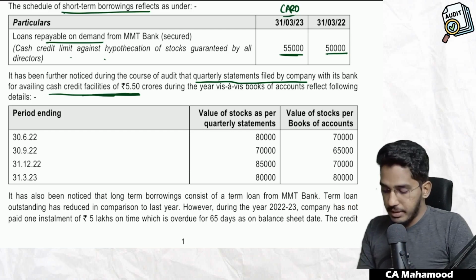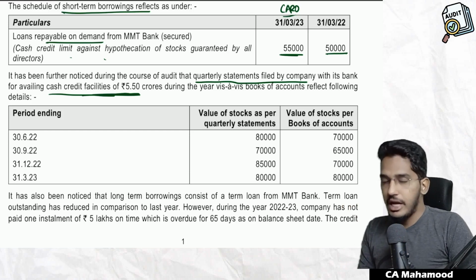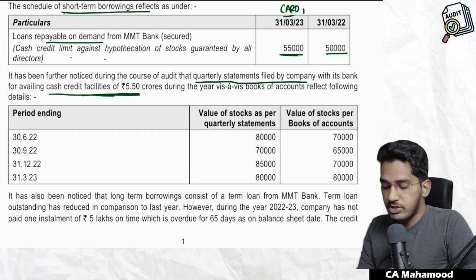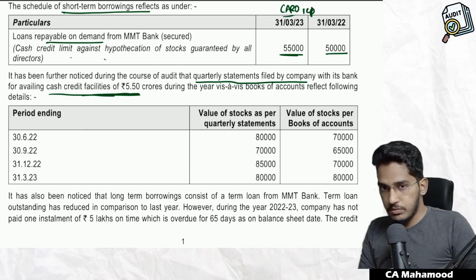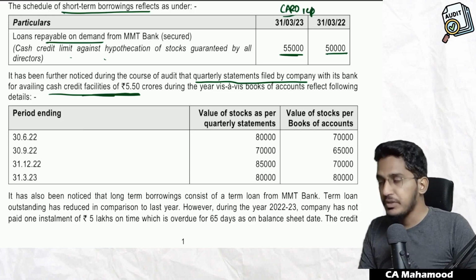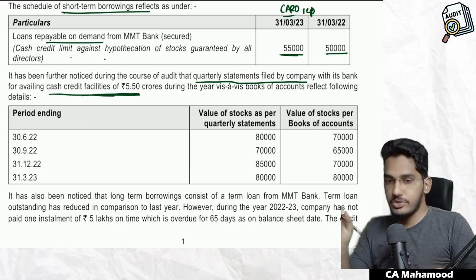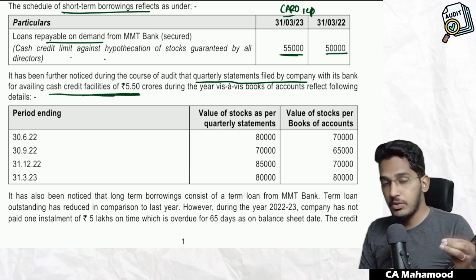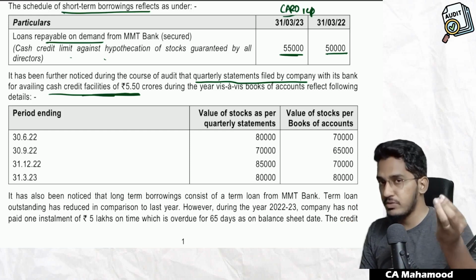Let us come back. As I discussed in the audit reporting chapter, when we were understanding CARO reporting requirements, in case you obtain short-term borrowing, especially a cash credit facility, you have to submit quarterly stock statements periodically. The borrower has to submit periodical stock statements to the banker.